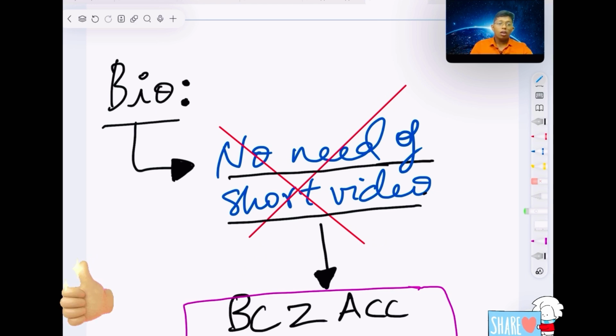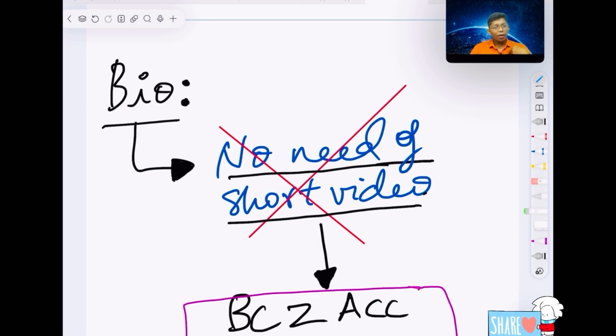I can't say try to complete it in 1 page, 2 pages or 3 pages, because in bio we can't sort everything. You can try to write the content in a tabular column. That's all, but I can't say complete it in this many pages. But in chemistry and physics, I can say.